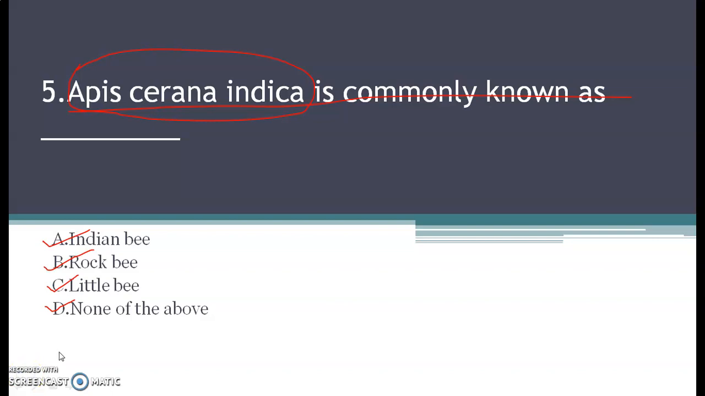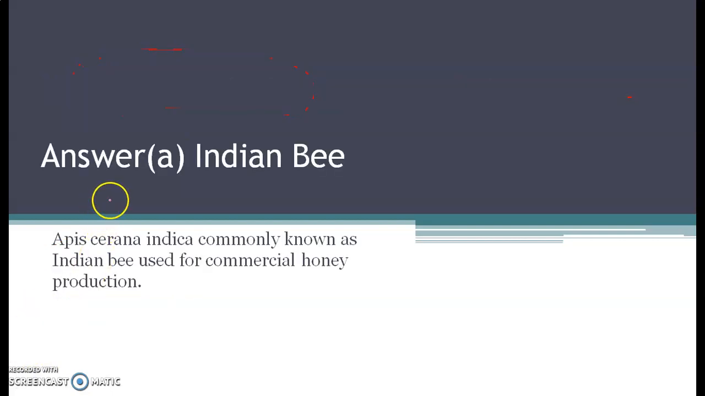So, the correct answer for this question is option A, that is your Indian bee. Apis cerana indica, commonly known as Indian bee, and it is used for the commercial production of honey.